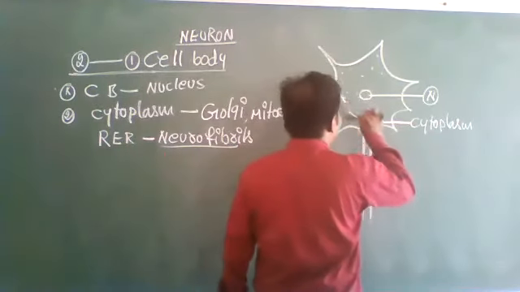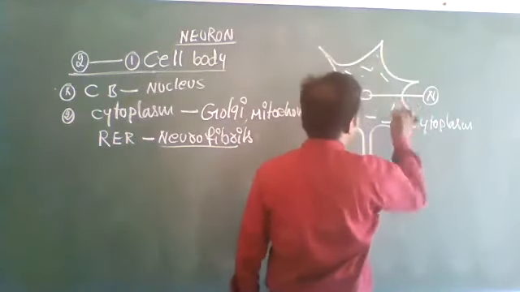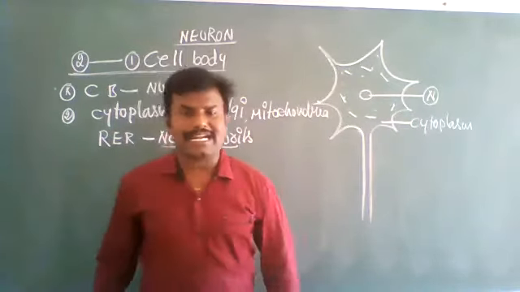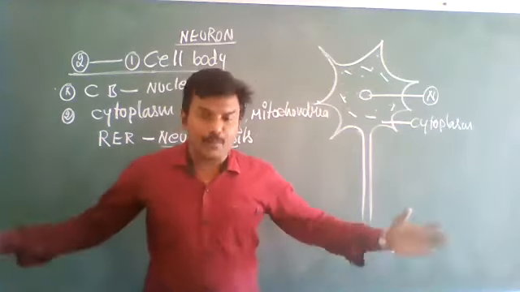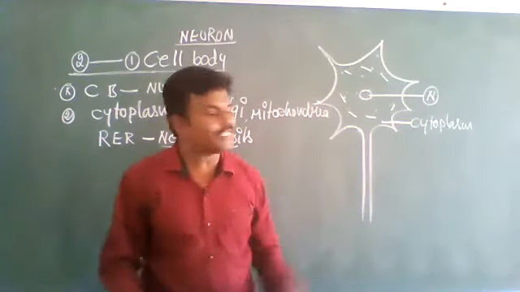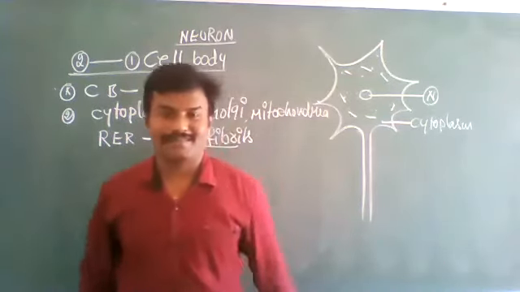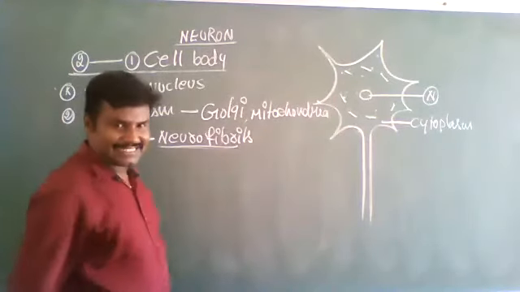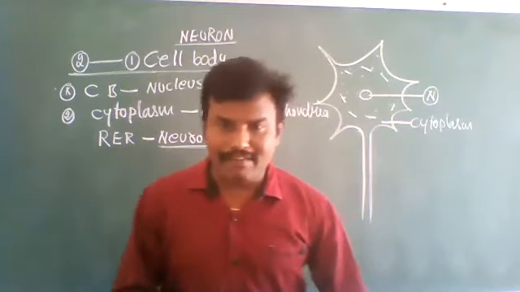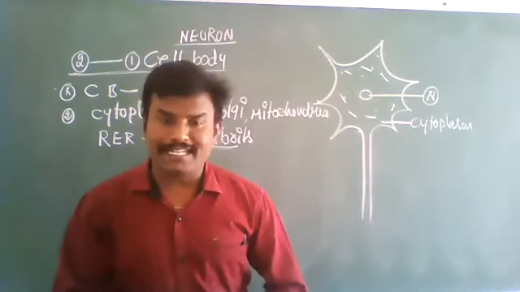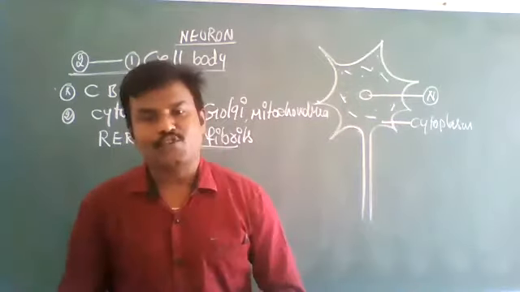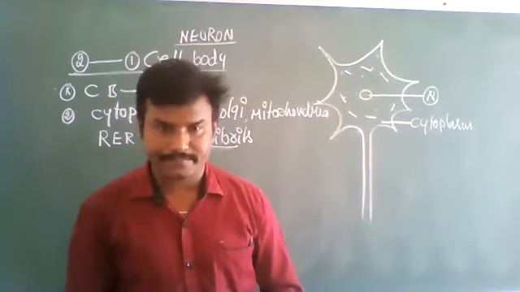These neurofibrils are involved in the transportation of proteins and other substances in the neurons. So what is the function of neurofibrils? The neurofibrils are involved in the transport of protein substances and other materials in the cytoplasm of the cell body.